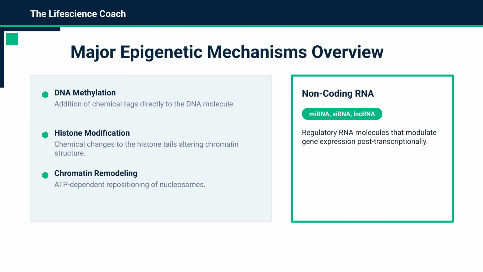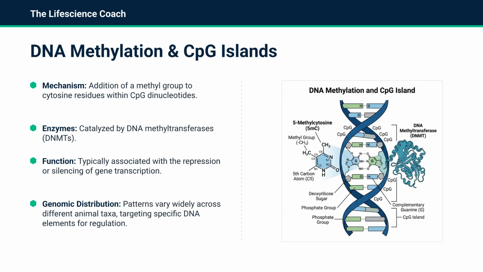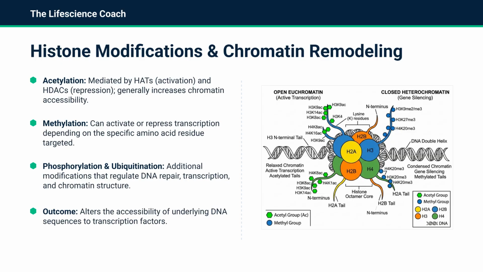The primary epigenetic mechanisms include DNA methylation, histone modification, chromatin remodeling, and the regulatory action of non-coding RNA molecules like miRNA, siRNA, and lncRNA. DNA methylation involves adding a methyl group to cytosine residues within CpG dinucleotides. Catalyzed by DNMTs, this process is generally associated with transcriptional repression. Histone modifications, such as acetylation, methylation, phosphorylation, and ubiquitination, alter chromatin structure and accessibility, thereby directly regulating the binding of transcription factors to the DNA.